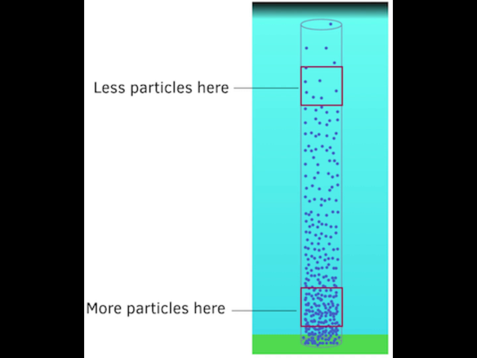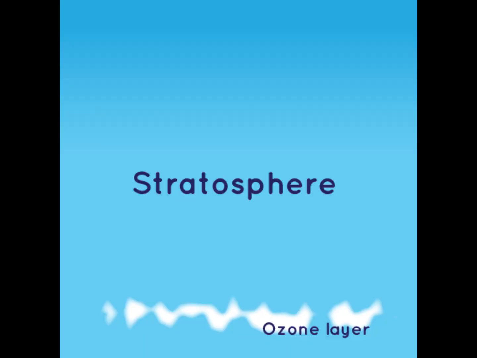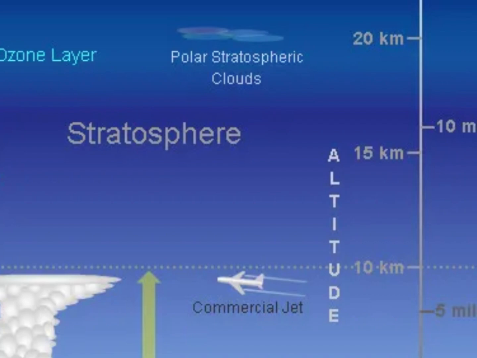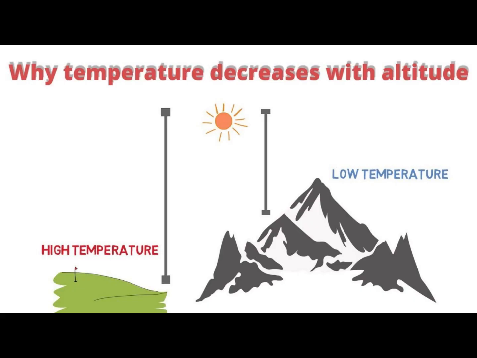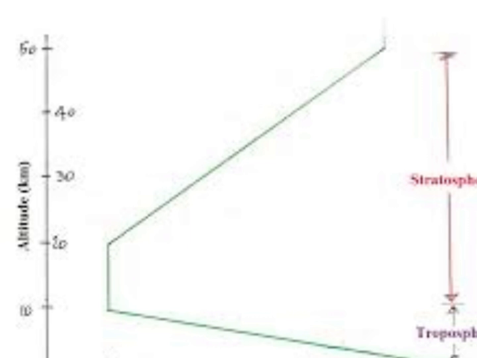Above the troposphere is the stratosphere, which goes up to 48 kilometers above sea level. Looking at the trends in the troposphere, you would think as the altitude increases, the temperature would keep decreasing. However, the stratosphere increases in temperature as the altitude increases.